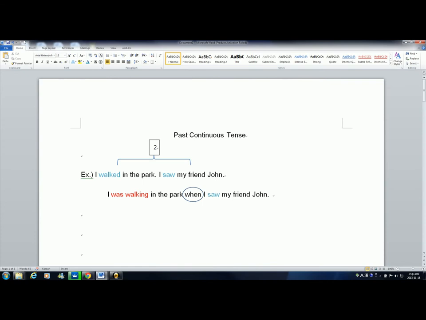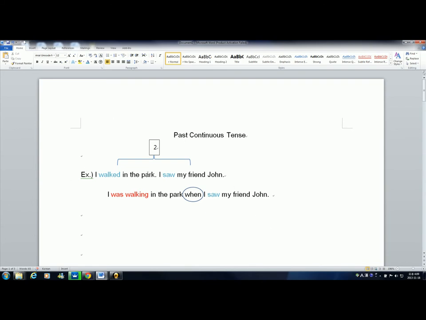So basically, the way to use past continuous is you want to describe an ongoing action that happened in the past. You want to describe something that was taking place over a period of time, but it happened prior to the present. So basically, I'm going to just show you how it's used when it's written, and I'll show you a few examples just so you can see it in different situations.